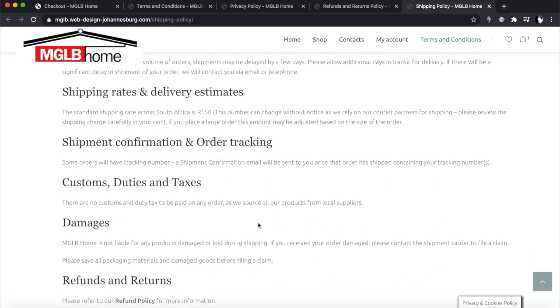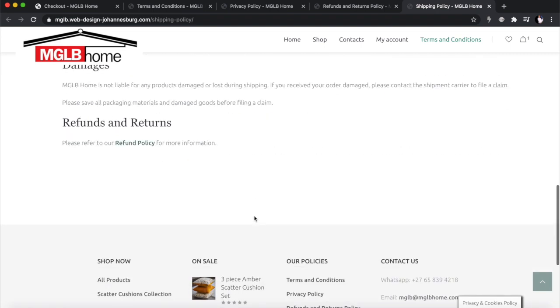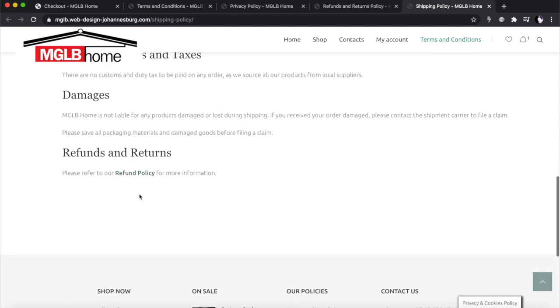If you want to be specific about the price of shipping, you put it in here. In a lot of cases, the price is dependent on the weight and the location, right? And maybe you calculate the price at the time that you're placing the order. You have to write that in here as well, that the shipping price is calculated at checkout depending on the weight. In our specific case, we know we are couriering cushions, and we're only making one type of product in the store, so we know exactly how much the shipping is going to cost. So we just put that price in there, and when that changes, you can come and change it in here as well. And by the way, you do not have to inform people when you're changing stuff, right? Damages, all of that, refunds, refer to your refunds policy.